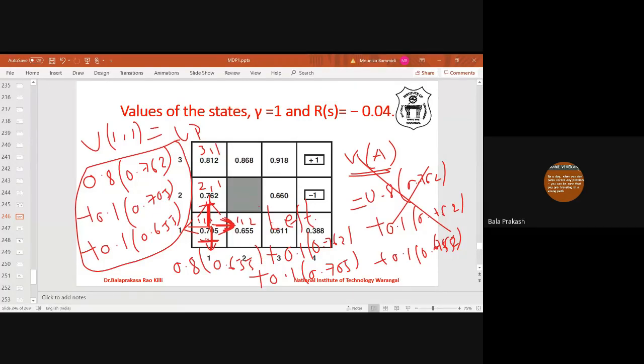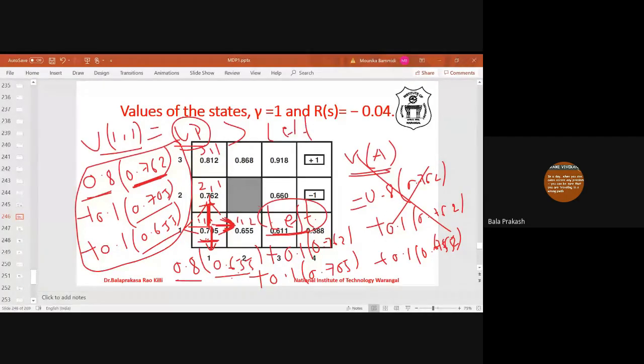Suppose we look at only these two actions, up action and left action. You see, this is 0.8 into 0.762. 0.762 is better than 0.705 and 0.655. So it is 0.8 into 0.655, which is a low value, whereas it is 0.8 into 0.762, means 0.1 times more. This is 0.655, this is 0.762. So obviously from this we can say the value of state 11 when the action is up is greater than the value of state 11 when the action is left.